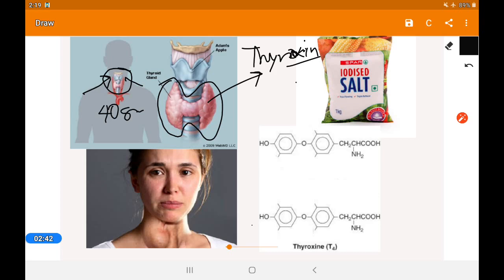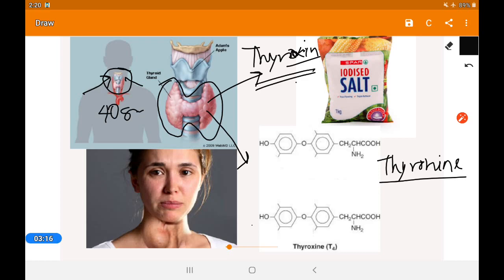But one thing you have to keep in mind, the thyroid gland directly does not produce thyroxine. What does the thyroid gland produce? The thyroid gland produces thyronine. You can see here this structure, very complicated. Thyronine. How thyronine converts into thyroxine, that you have to understand.